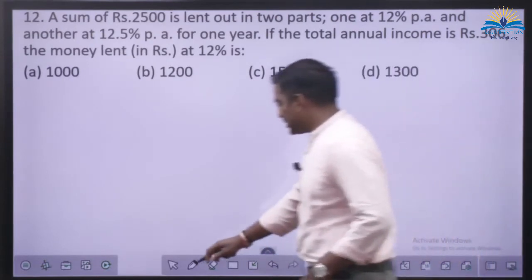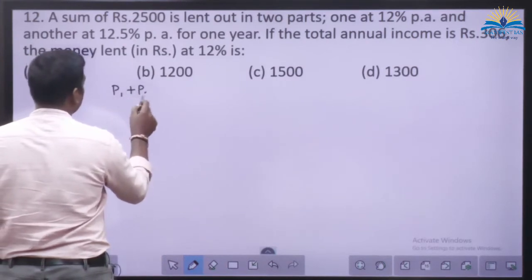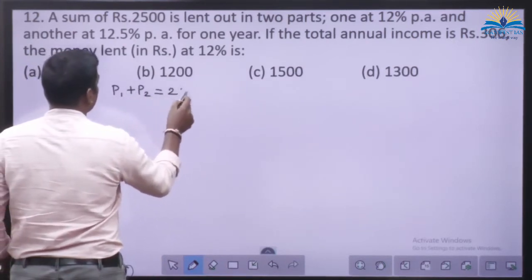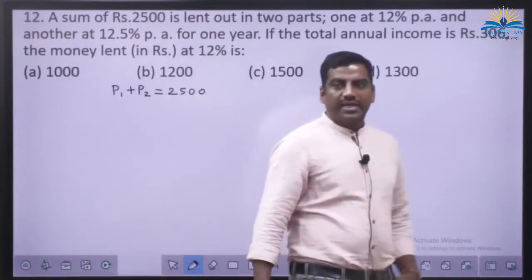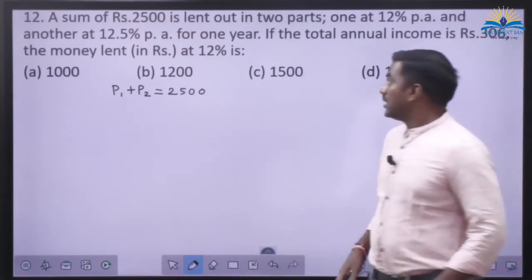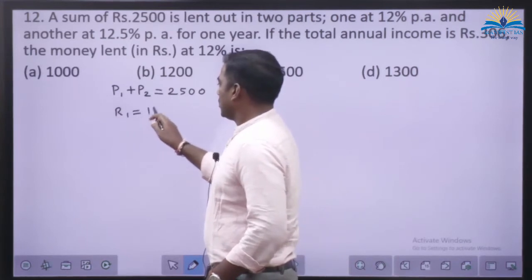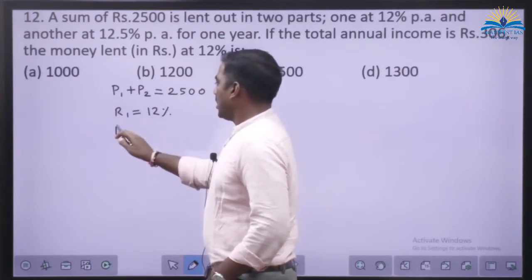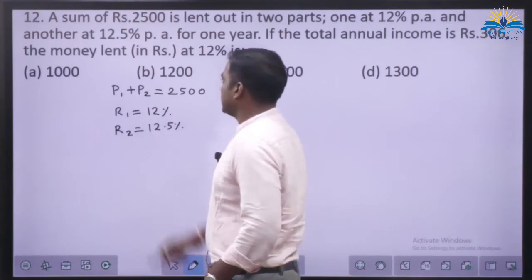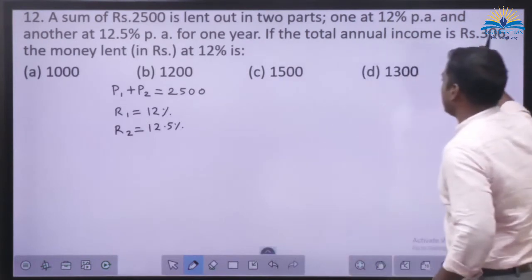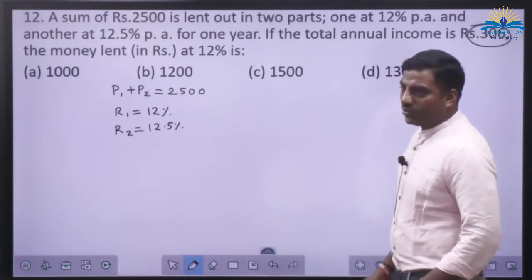So this is also just like the previous problem. Here P1 plus P2 is equal to how much? 2,500. Yes? Then R1 is equal to 12%, R2 is equal to 12.5%. And what is this 306 at the end? SI1 plus SI2.